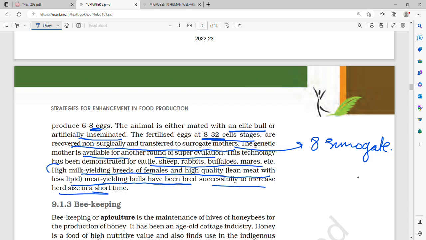So this is also a very important line: high milk yielding breeds of females and high quality, that is lean meat with less lipid, yielding bulls have been bred successfully to increase herd size in a very short time.